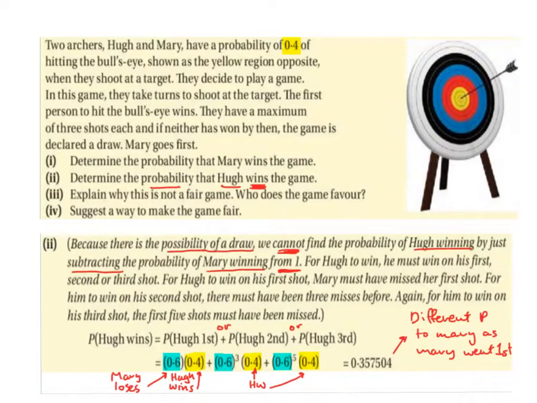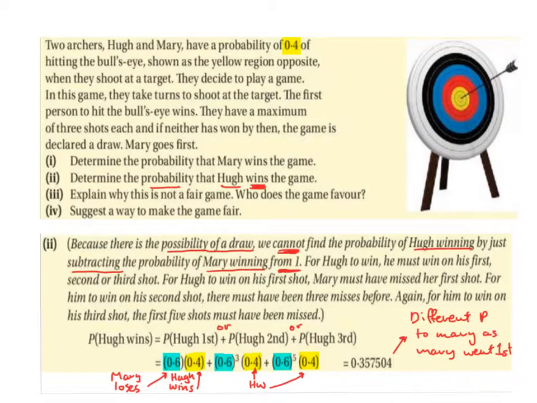So, in words, the probability that Hugh wins is equal to the probability that Hugh wins on his first, or the probability that Hugh wins on his second, or the probability that Hugh wins on his third. So the probability that Hugh wins on his first, well, Mary would have to lose on her first throw, and Hugh would have to win on his first throw. So this would be Mary loses and Hugh wins, which is 0.6 times 0.4. For Hugh to win on his second throw,